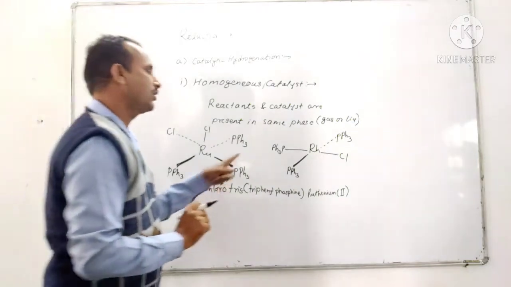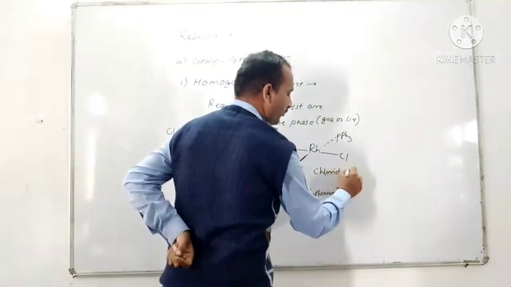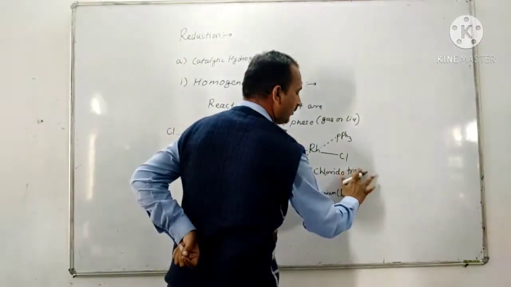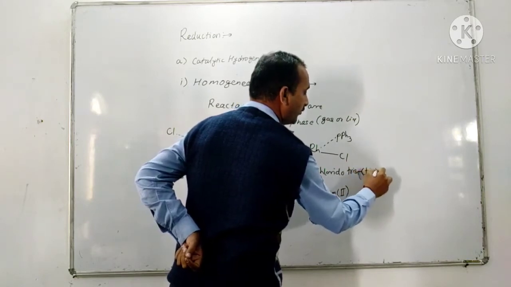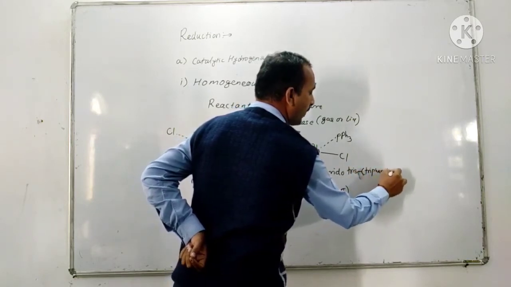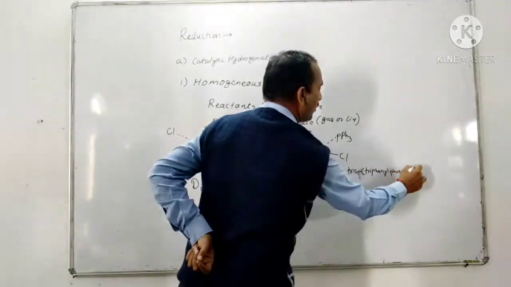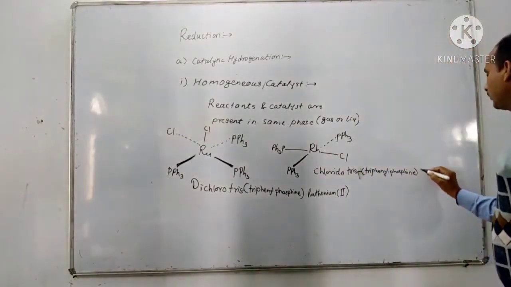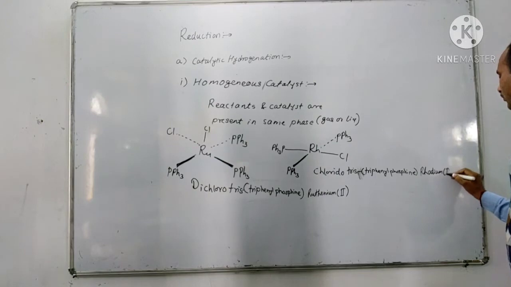The name is chloridotris(triphenylphosphine)rhodium(I).